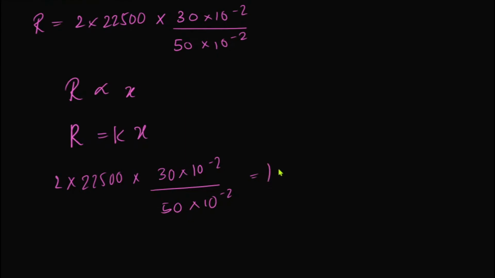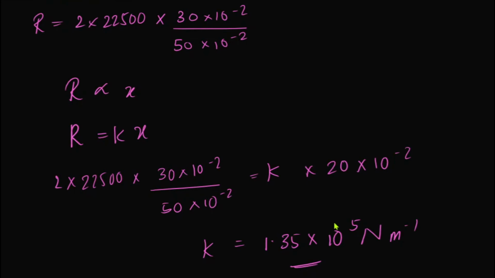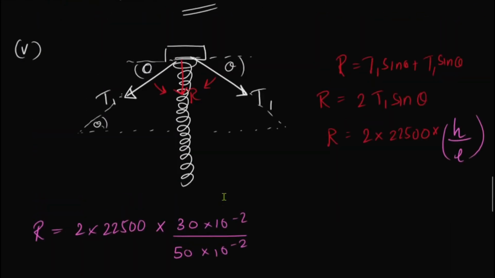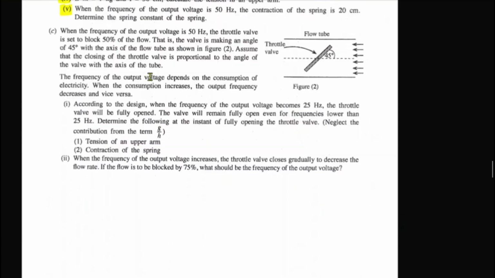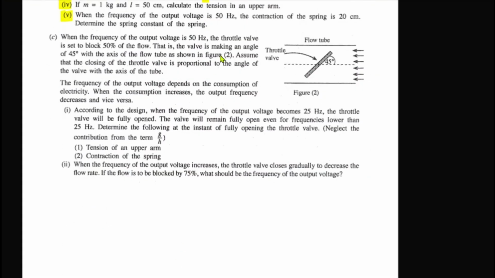What is the contraction due to this resultant downward force? They have given it to be 20 centimeters, right? If you simplify this, you're going to get k value something around 1.35 into 10 to the power 5 newtons per meter. This is going to be the k value, right? So hope you understood that part. All right, so let us move on to the C part.